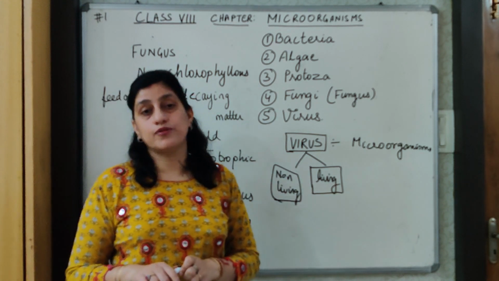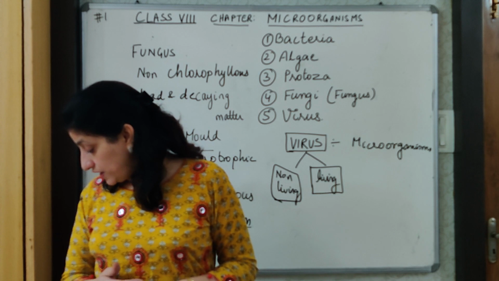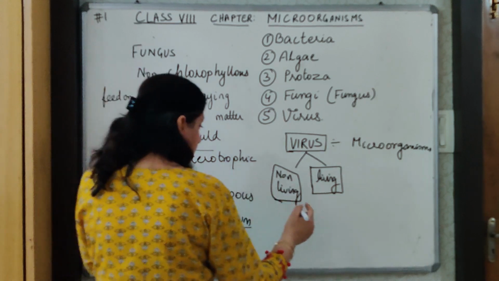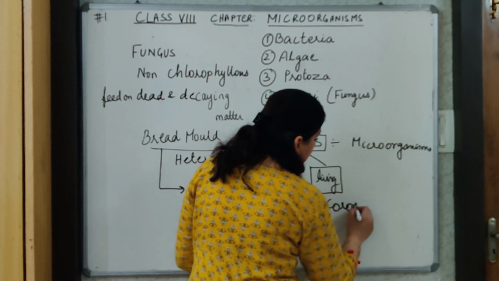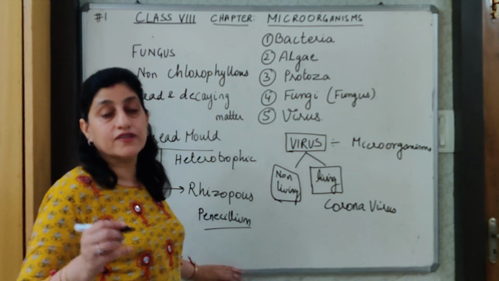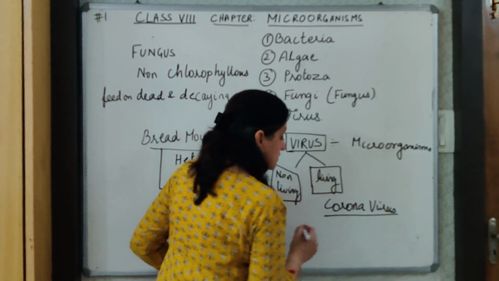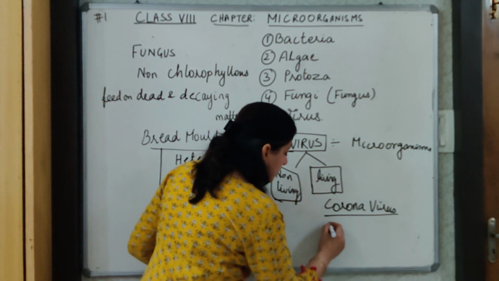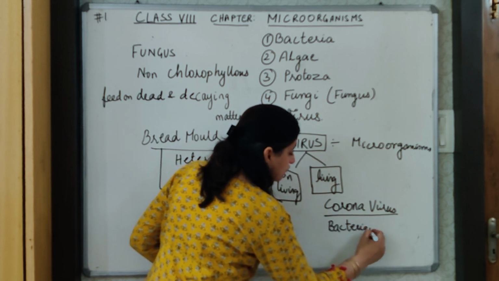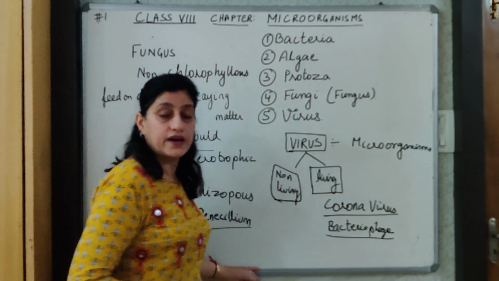Now if I ask you for an example of this, very quickly you will give me the example. You have recently studied the example of the virus. Which one? Coronavirus. One example which I think you will never forget is coronavirus, because this widespread pandemic we all are experiencing and suffering. The world is suffering because of this coronavirus. Then another type of virus, don't get confused, that's why I'm giving you this example, bacteriophage. The name is coming from bacteria, but this is a virus.